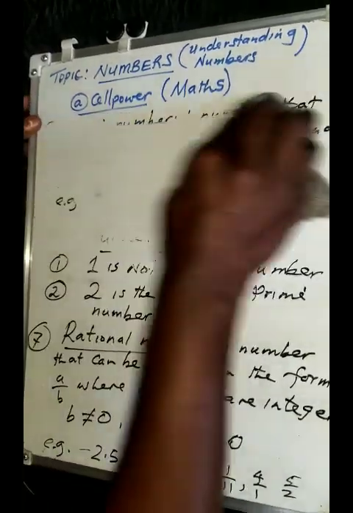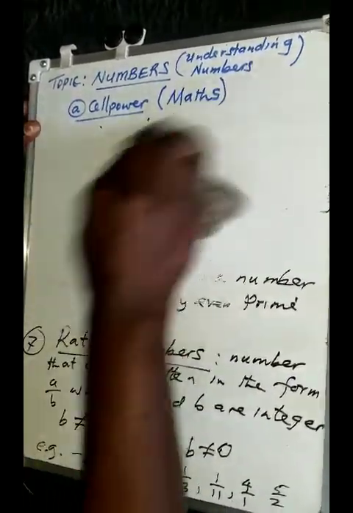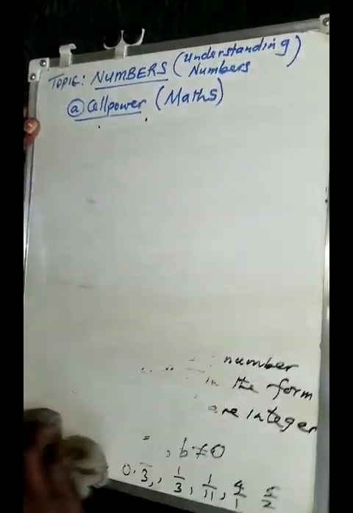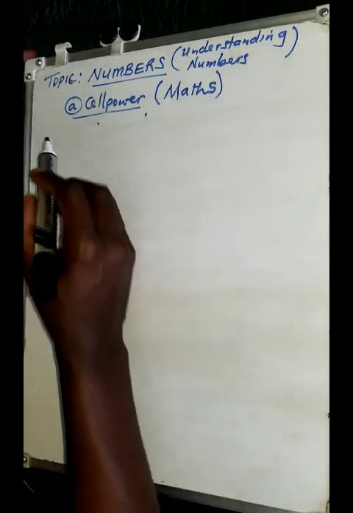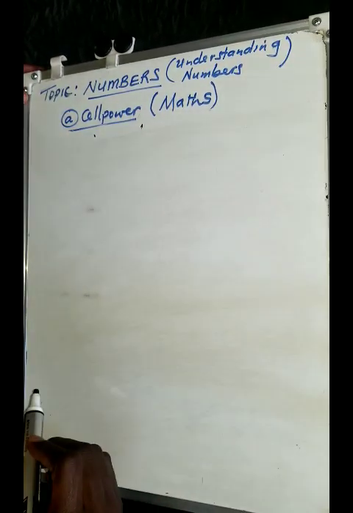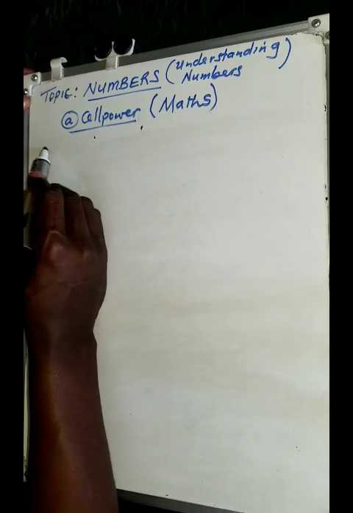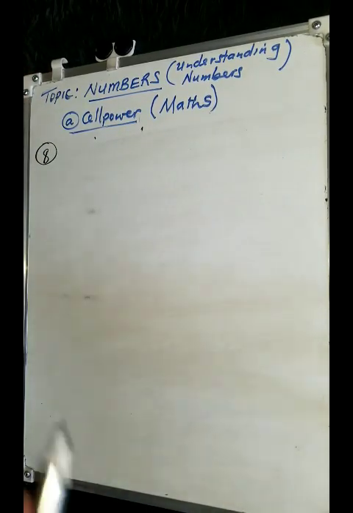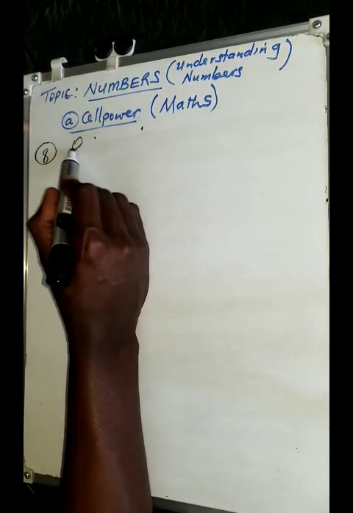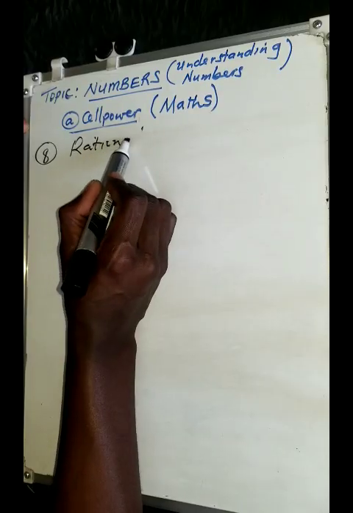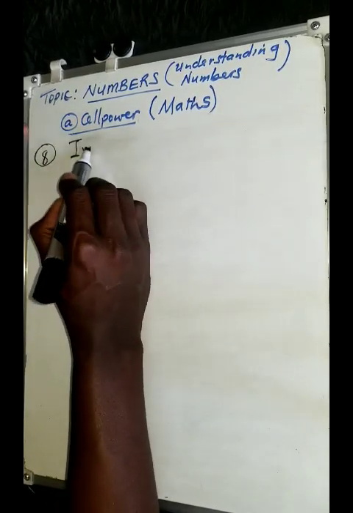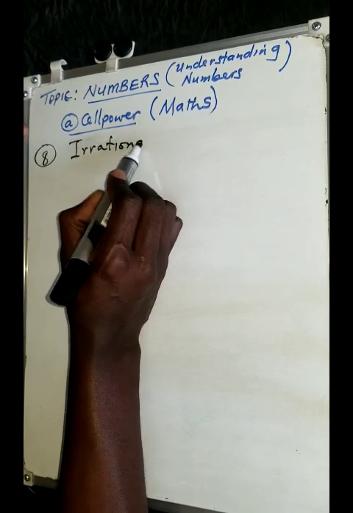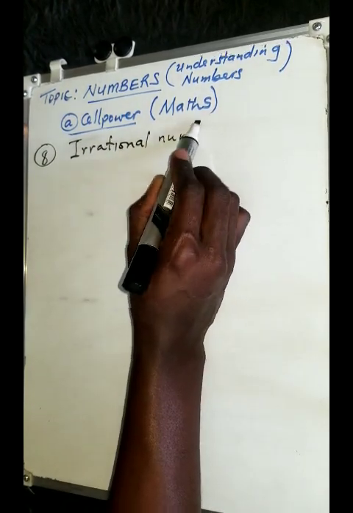The other type of numbers that you need to appreciate is what we are calling irrational numbers. Now what exactly are irrational numbers?